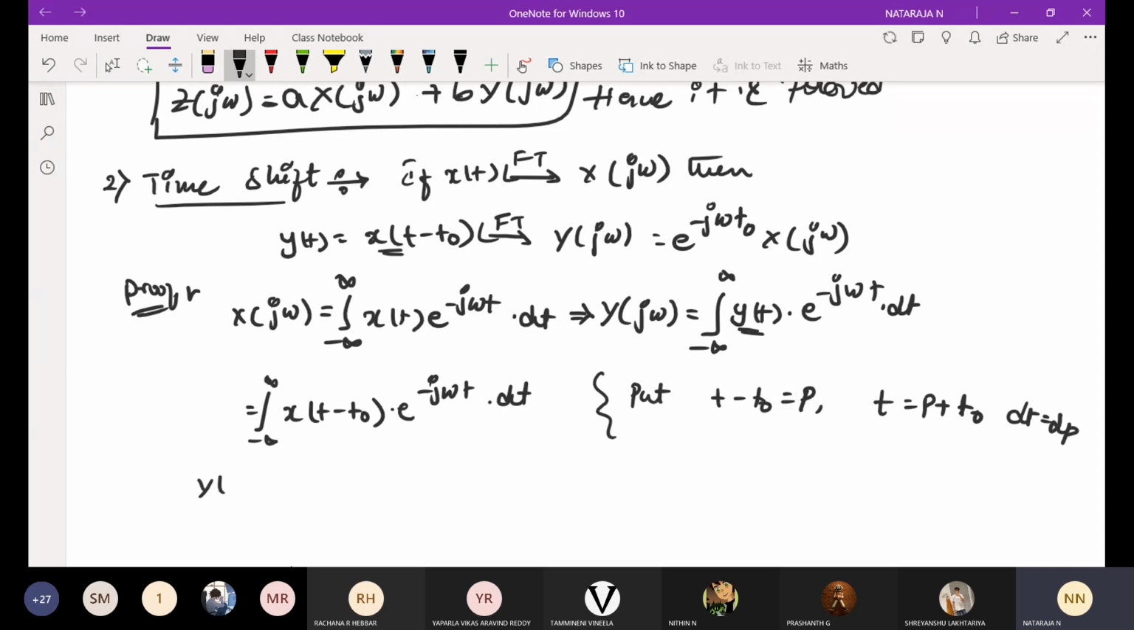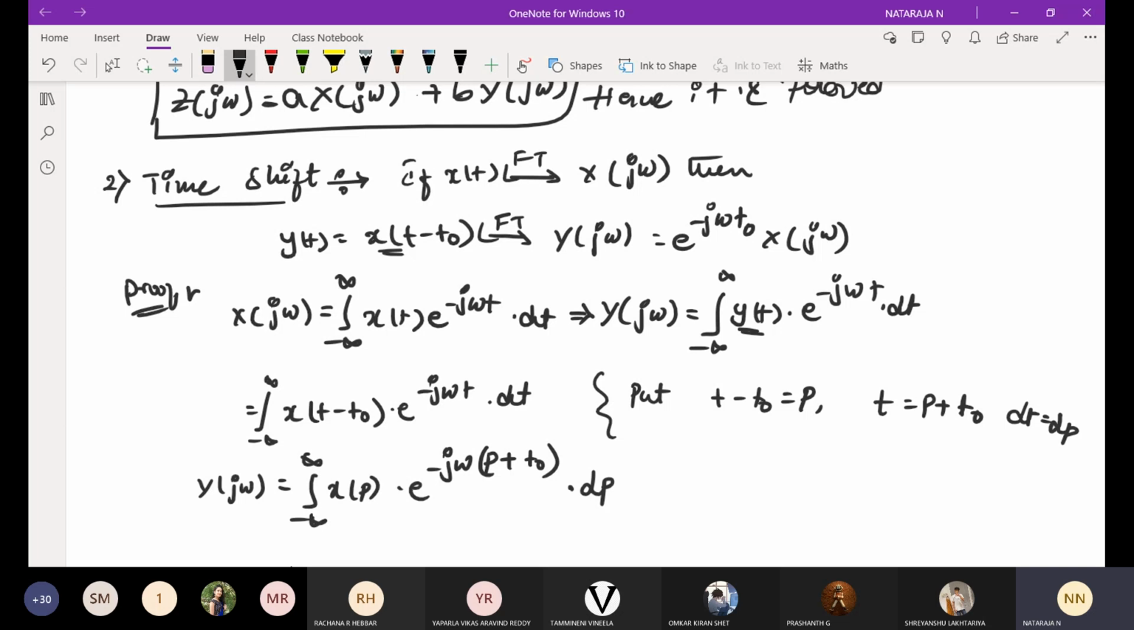Now y of j omega is equal to integral from minus infinity to infinity, t minus t naught I represent as p, so I can write x of p into e power minus j omega, and t will be p plus t naught, with respect to dp. dt will change to dp. Hence, you can split this as e power minus j omega p times e power minus j omega t naught, so that the p term stays here and the t naught term is sent outside.